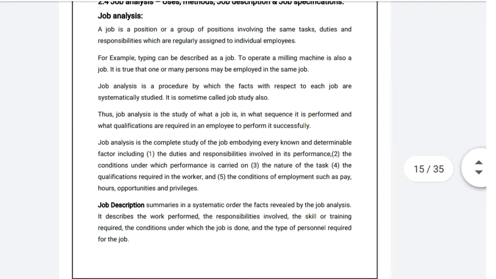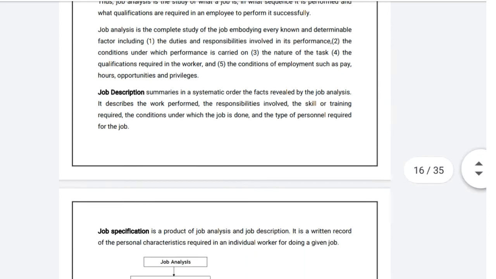Actually, job description describes the work performed, the responsibilities involved, the skills or training required, the conditions under which the job is done, and the type of personnel required for the job.